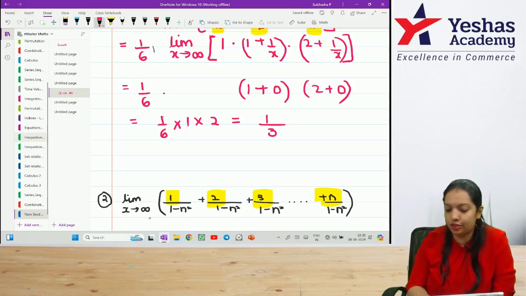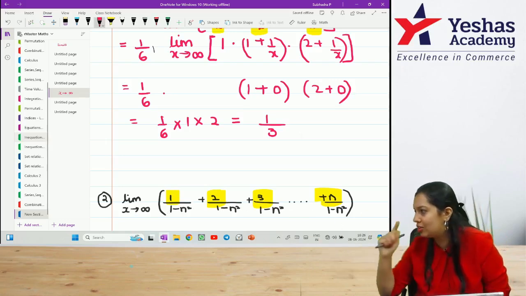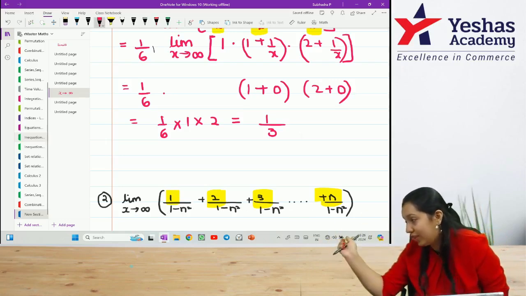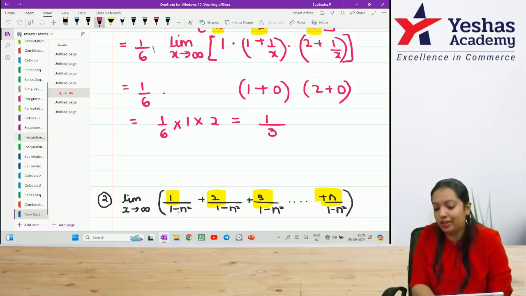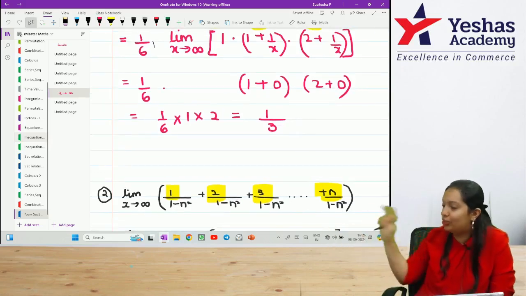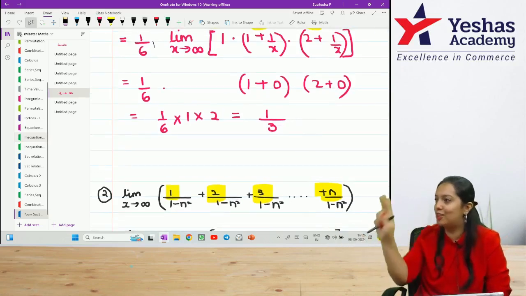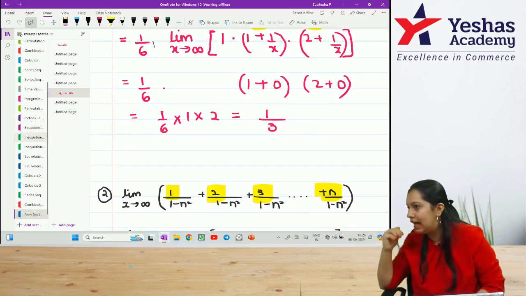Limit x tends to infinity of 1 by 1 minus n square, 1 minus n square, 1 minus n square. Use common sense. Is something common between all of them? 1 by 1 minus n square. So I can see the denominator 1 minus n square is common. So in the first step itself I'll take that outside. Next, what will happen to the numerator? I have highlighted 1 plus 2 plus 3 plus dot till n.